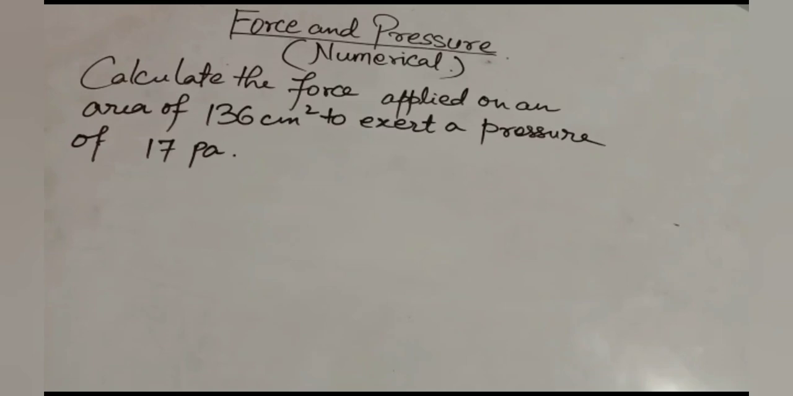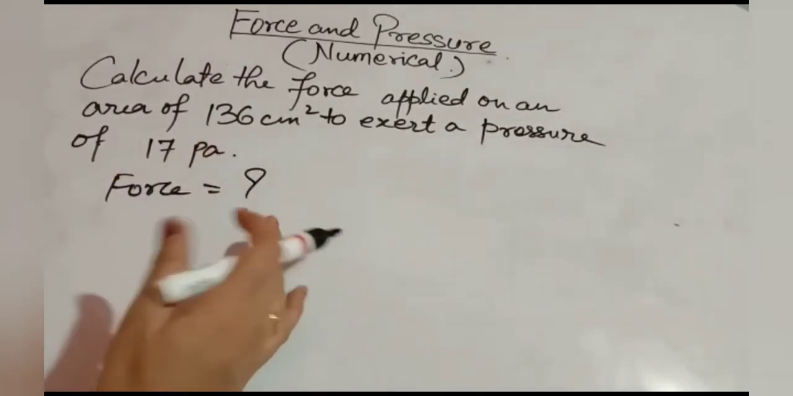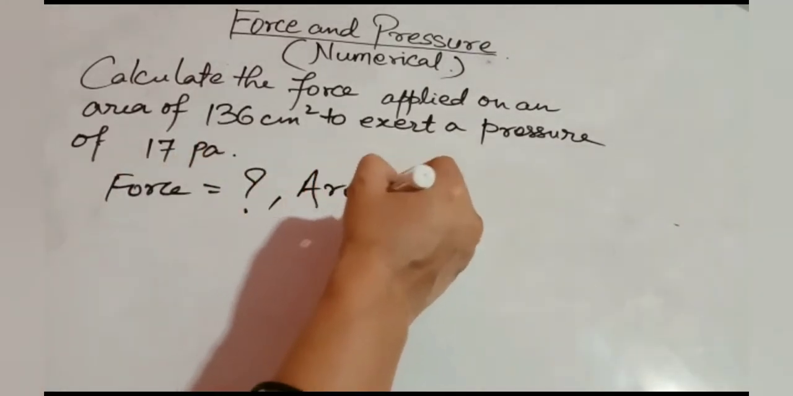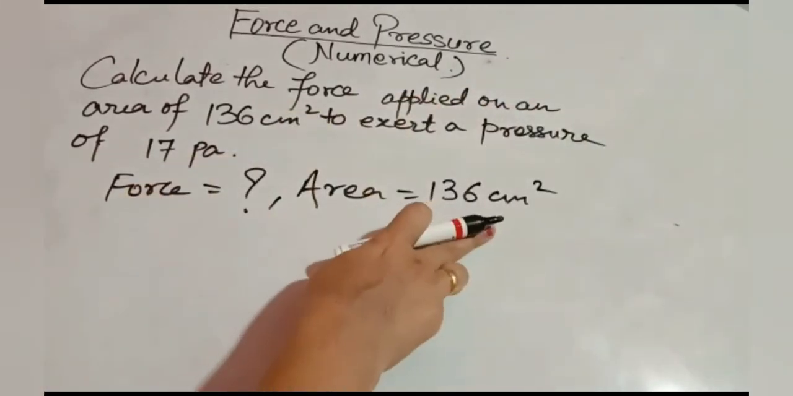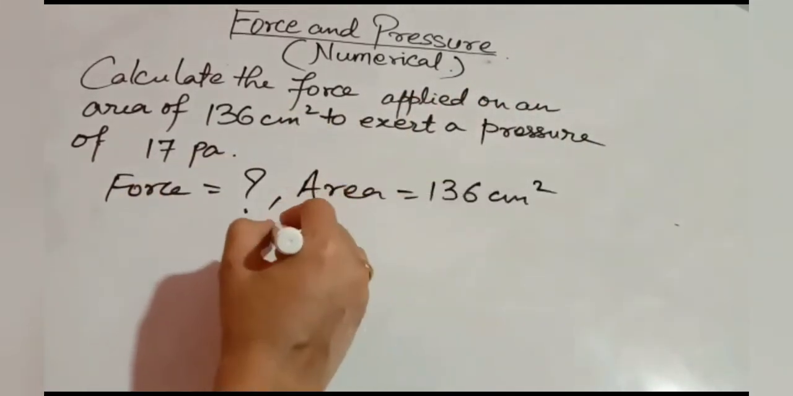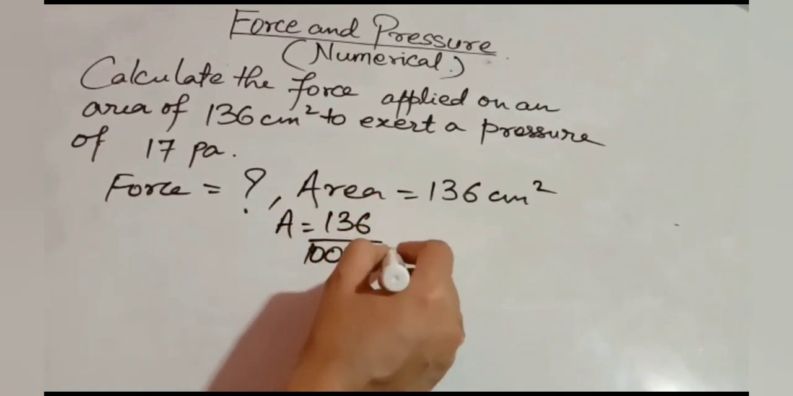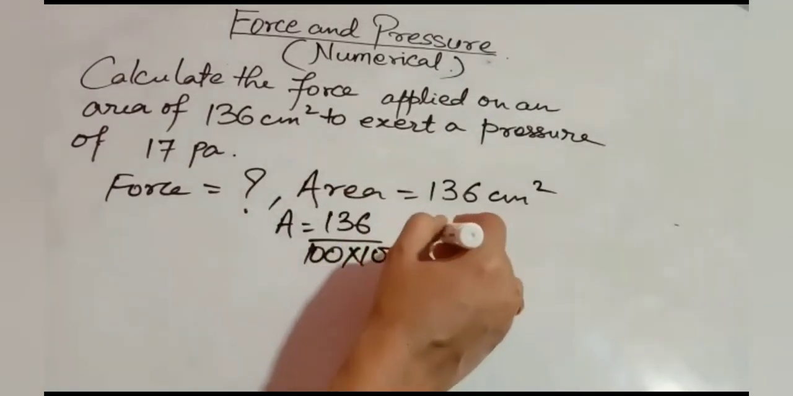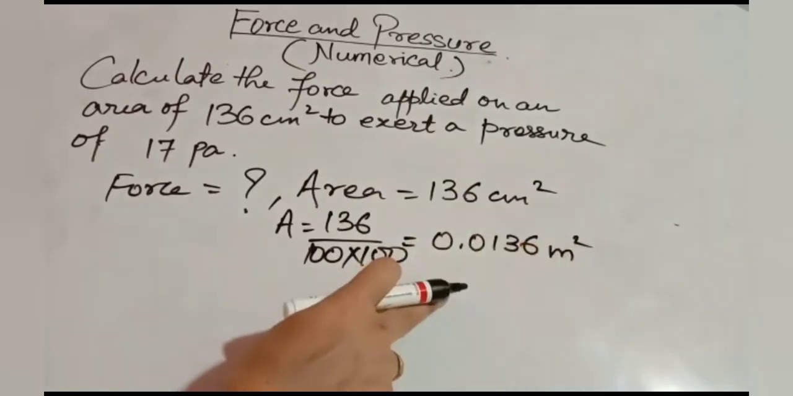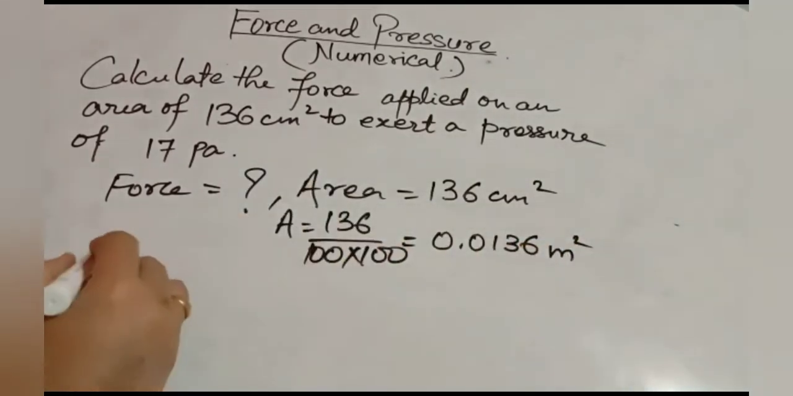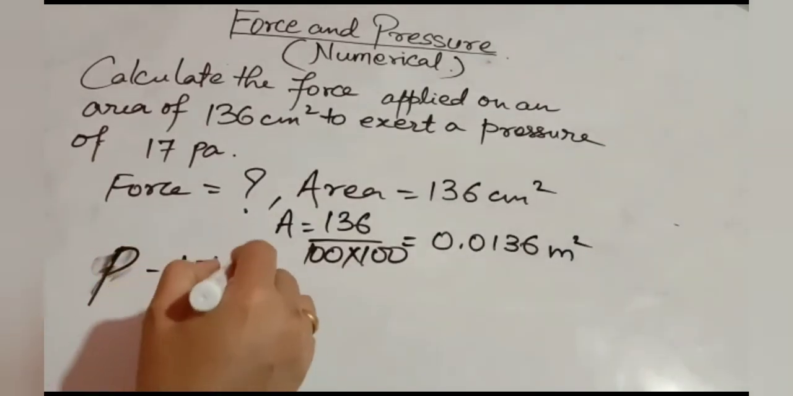Question: calculate the force applied on an area of 136 centimeter square to exert a pressure of 17 Pascal. So in this question, it is asking to find out the force, and the given area is 136 centimeter square. Again centimeter square, which you have to change into meter square. So area is equal to 136 divided by 100 into 100. It will be 0.0136 meter square. This is the changed form of area in meter square. And pressure is equal to 17 Pascal.